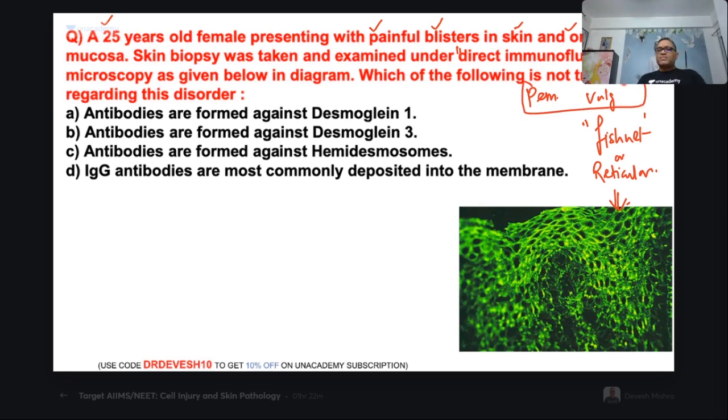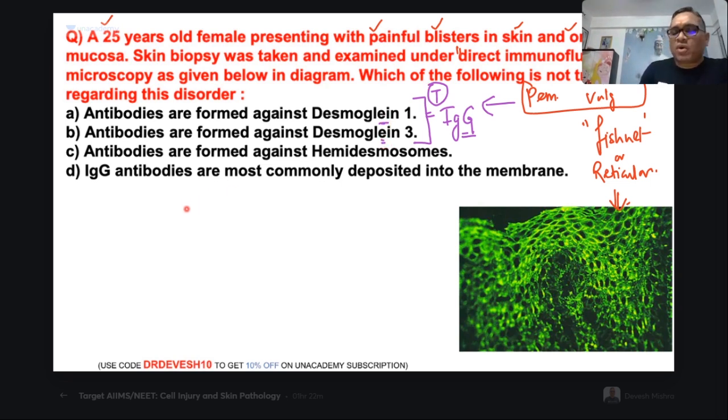In pemphigus vulgaris, it's an autoimmune disorder where IgG antibodies are formed against which component? IgG antibodies are formed against desmoglein 1 and desmoglein 3. These are the targets for the IgG antibodies in pemphigus vulgaris. So that's a true statement. A and B both are true because antibodies are formed against both desmoglein 1 and desmoglein 3.